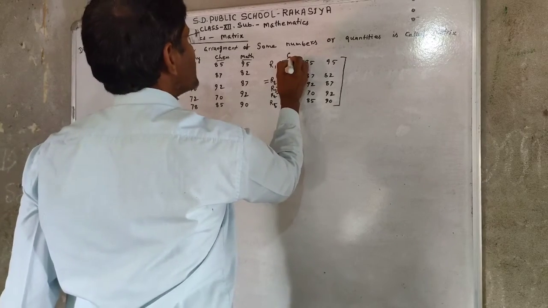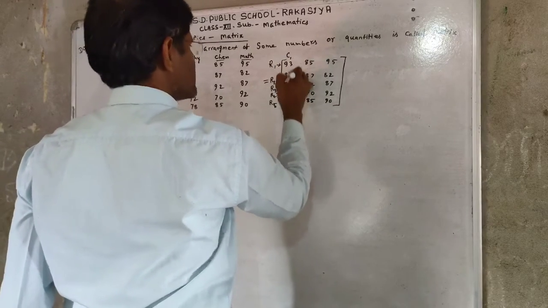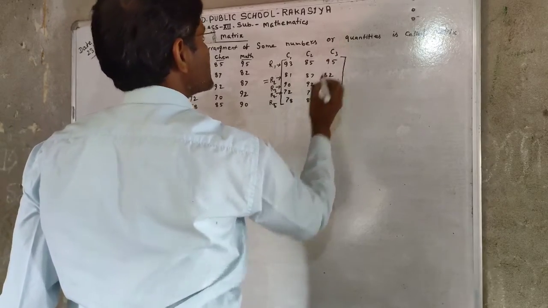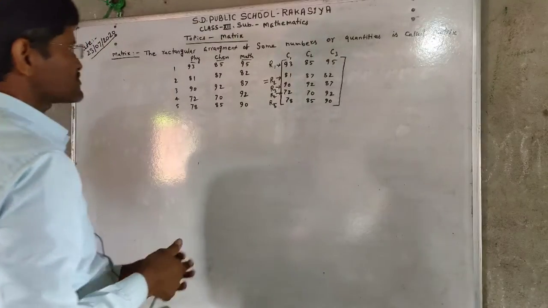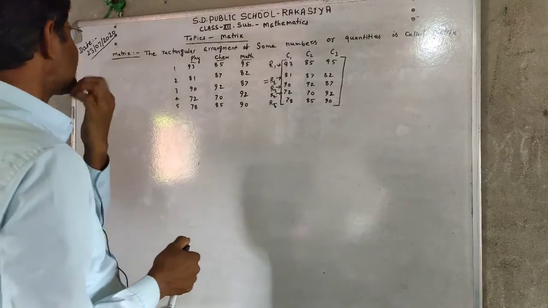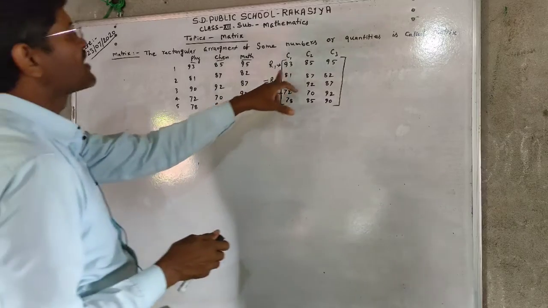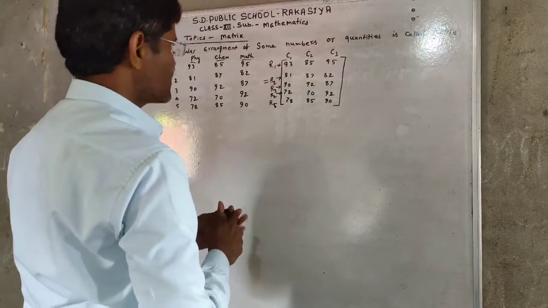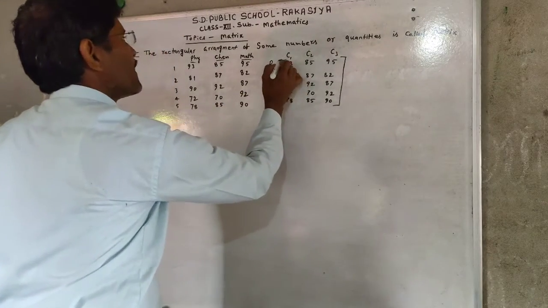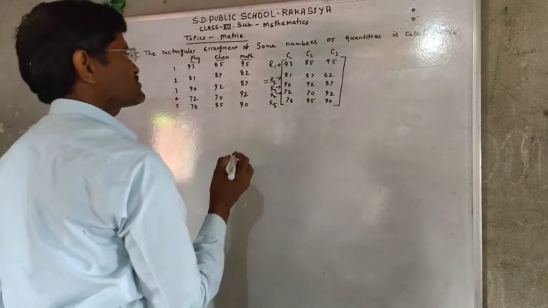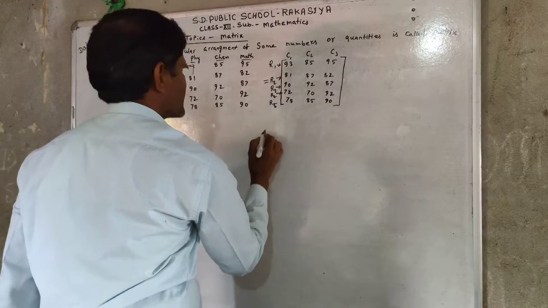Columns are denoted by C. C1 means first column, C2 means second column, and C3 means third column. The rectangular arrangement of numbers can be written in this pattern, and it has to be enclosed in a bracket or a small bracket.